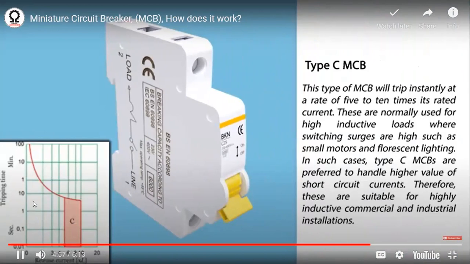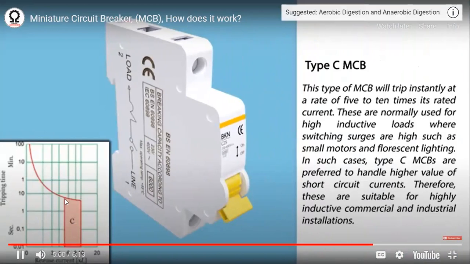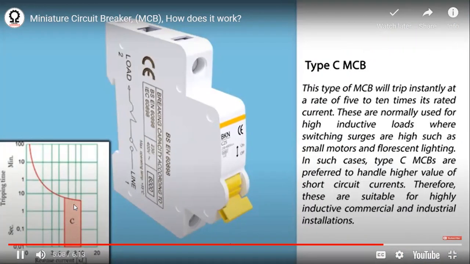If the current is increasing, the operating time should also reduce. Time is reducing from below 8 seconds. In type B, it is 8 to 10 seconds, but here it is less than 8 seconds. Within less time, it has to operate, because more current is flowing in type C.